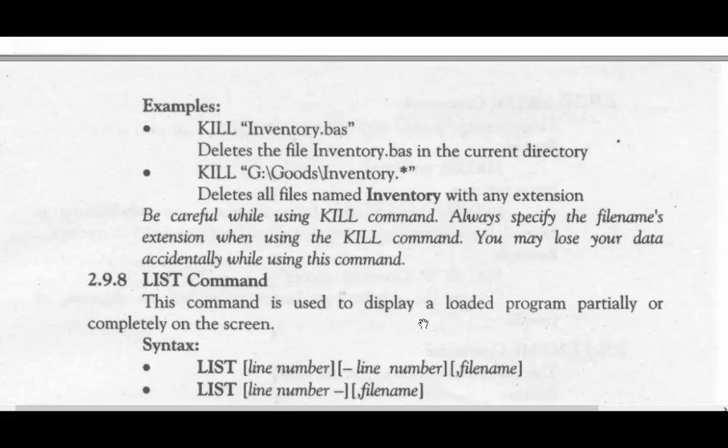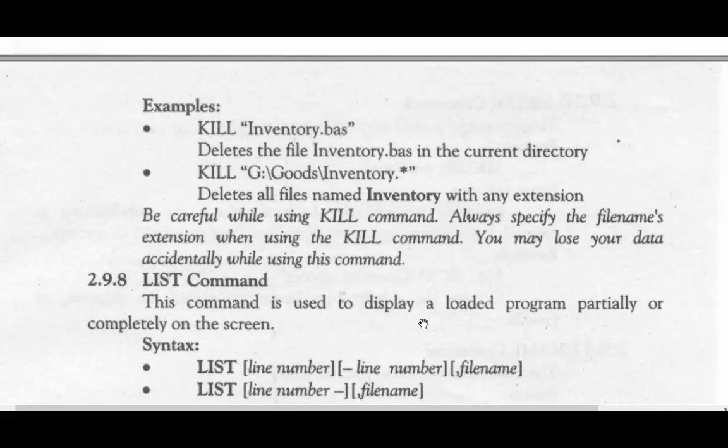It means that in general in Windows you delete a folder or file by using the delete function, but in GW-BASIC, to delete any file, you have to use the kill command.